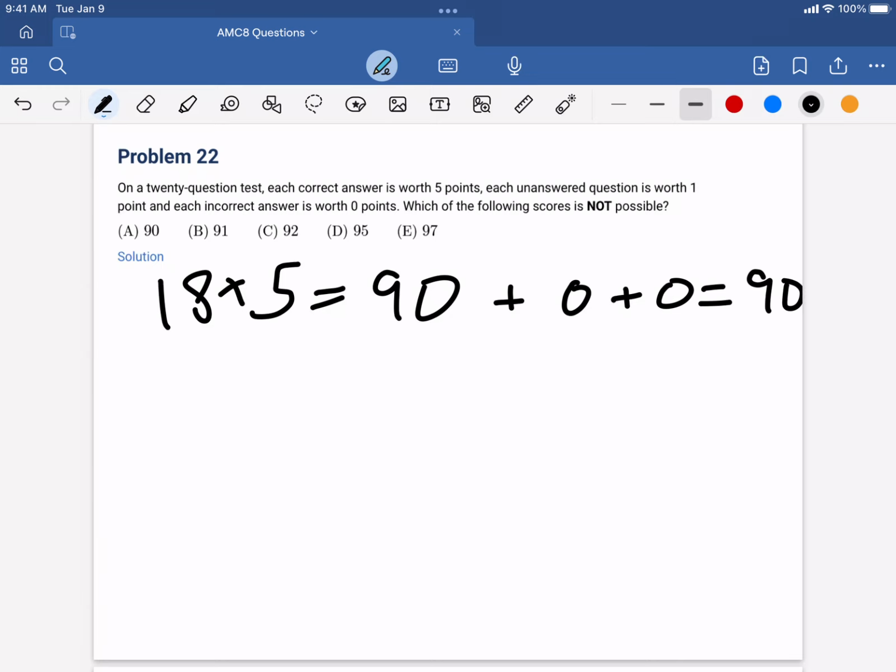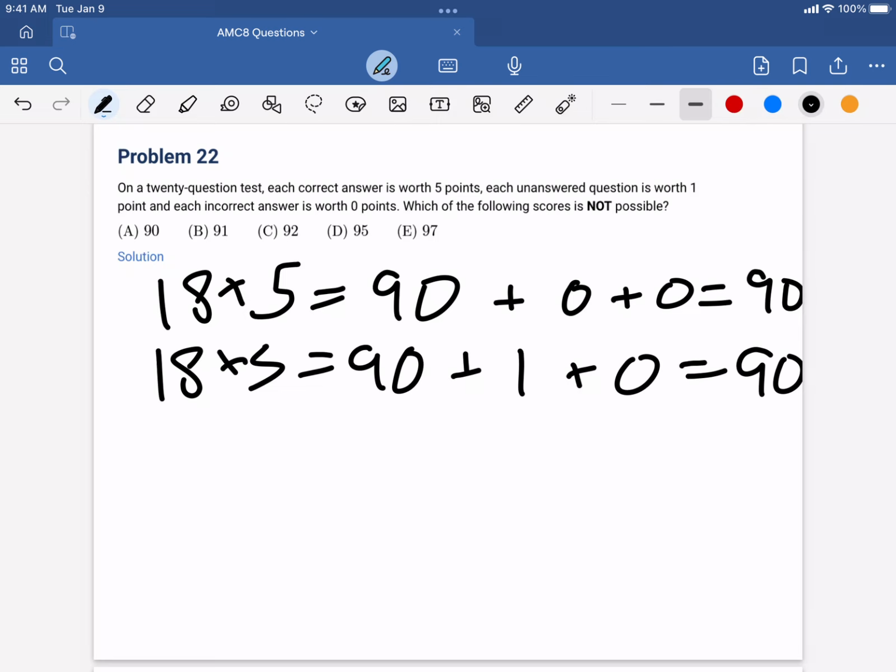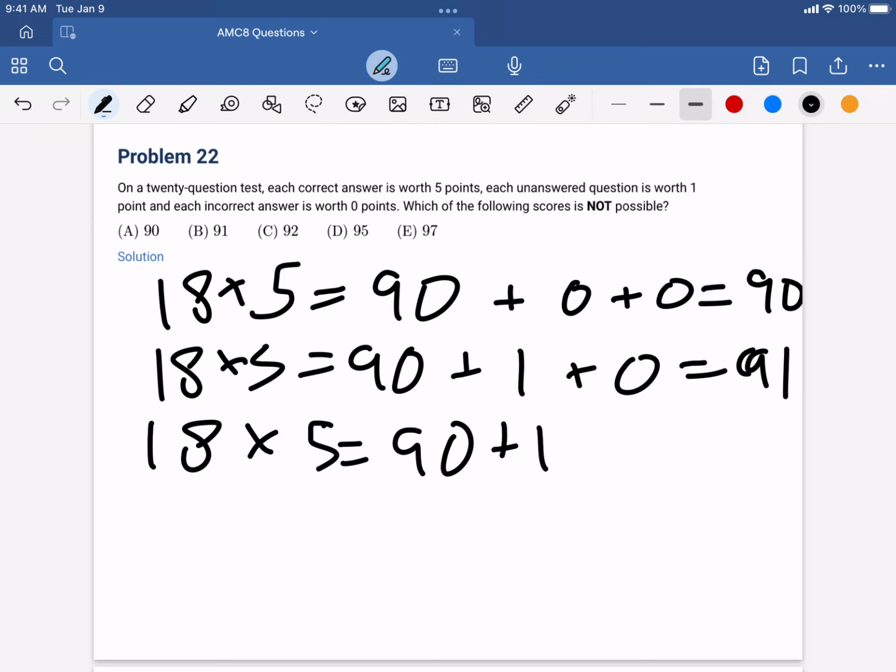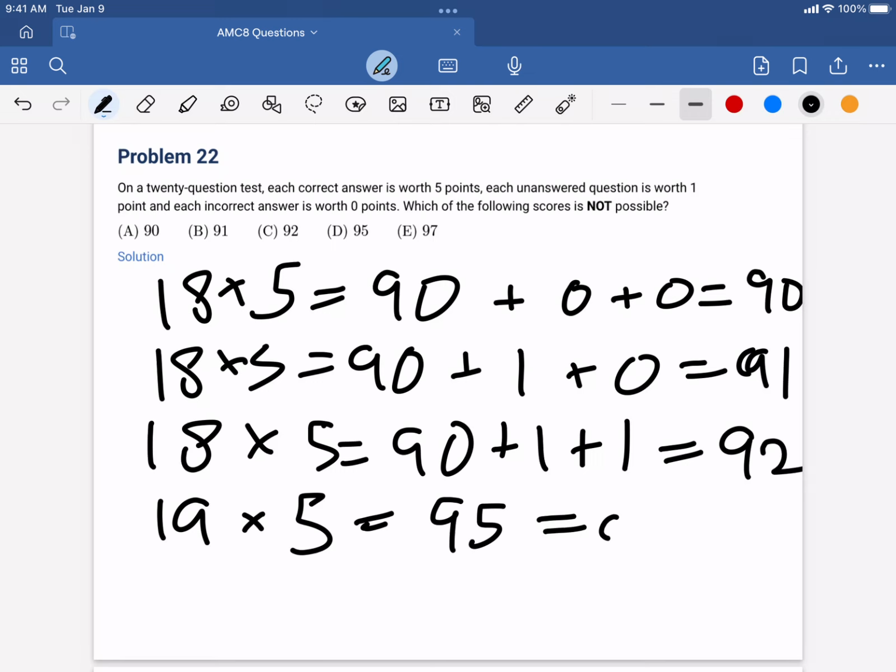And then we can get 91 too. 18 times 5 again equals 90, plus 1 plus 0. So 1 unattempted question and then 1 question wrong, which is equal to 91 over here. And then same thing for 92, 18 times 5, 90, and then 2 unattempted questions, which equal 92. And we can get a 95 too, which is 19 times 5, meaning 19 questions right, and 1 wrong question, which would equal 95.